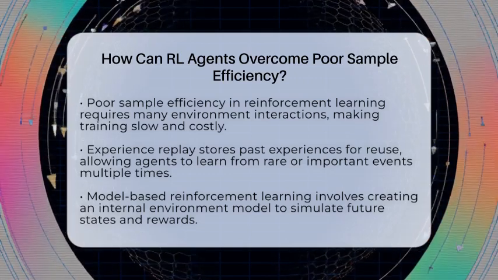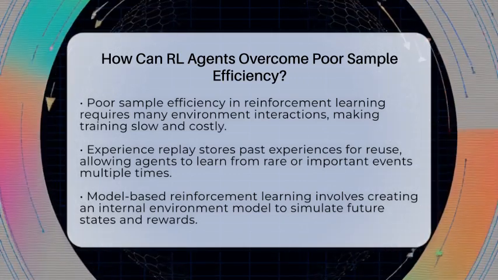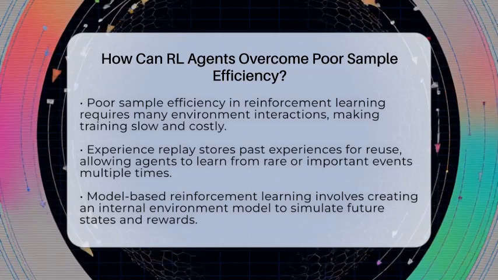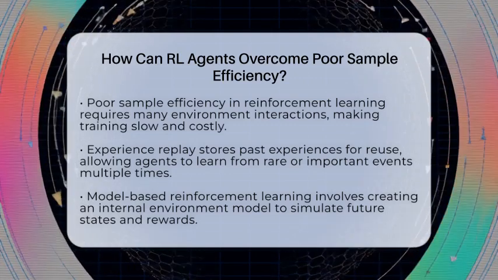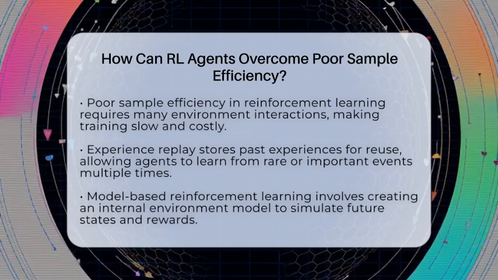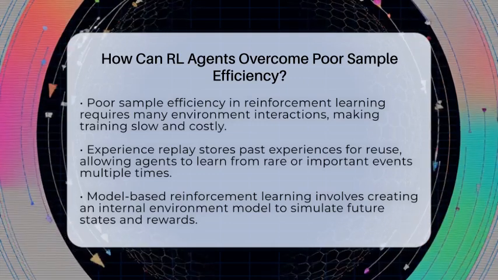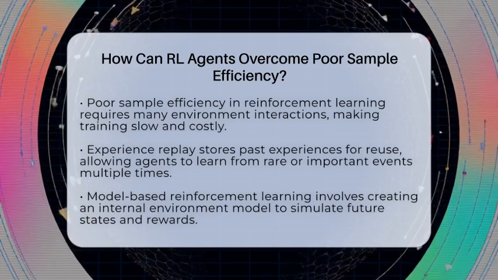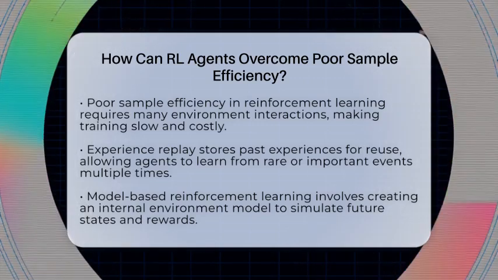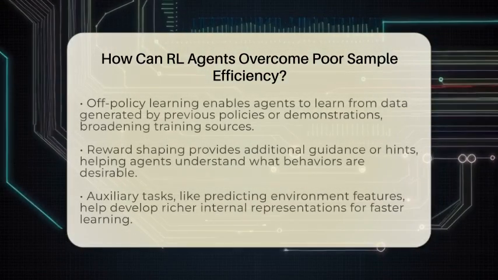One way is through experience replay. Think of it like watching your favorite sports highlights repeatedly. The agent stores past experiences, including the current state, the action it took, the reward it received, and the next state. By reusing these experiences during training, the agent can learn from rare or important events multiple times without needing to interact with the environment again. This boosts learning speed and makes better use of limited data.